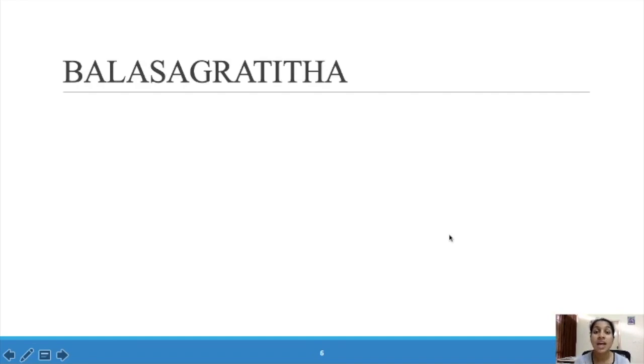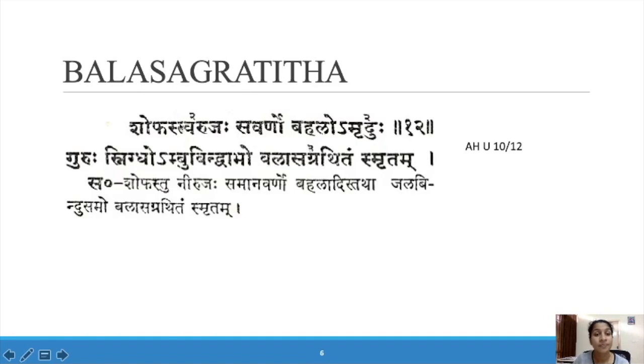Next disease is Balasa Grathita. This is a Kapha predominant disease. Shophastu Arujaha Savarno Bahalo Amruduhu Guruhu Snigdo Ambu Bindwapho Balasagrathitam Smritam.